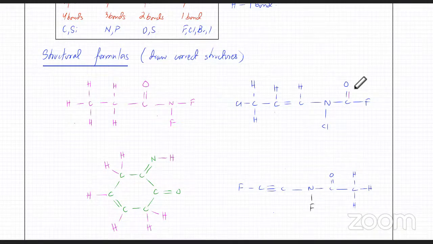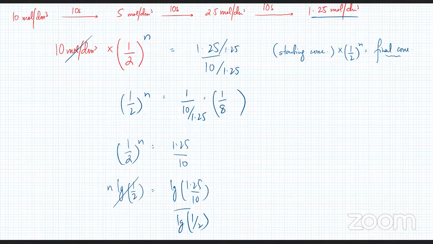Then you have oxygen over here that's making 2 bonds. Oxygen over here that's making 2 bonds. And the same applies to fluorine, chlorine. So the first thing is you need to learn how to draw correct structures. Okay? So here's a simple exercise that I'm going to do. And in this simple exercise, I'm going to draw an incomplete structure.